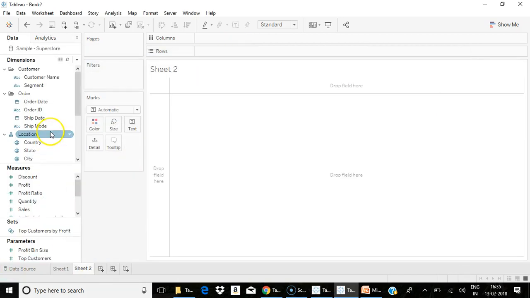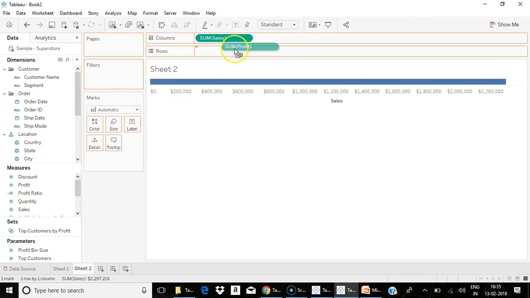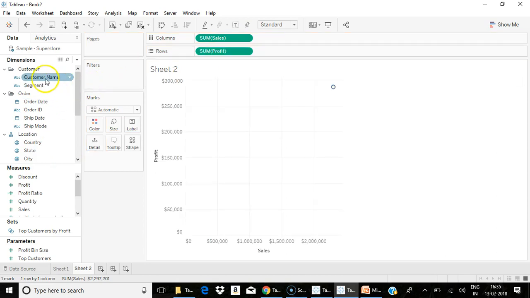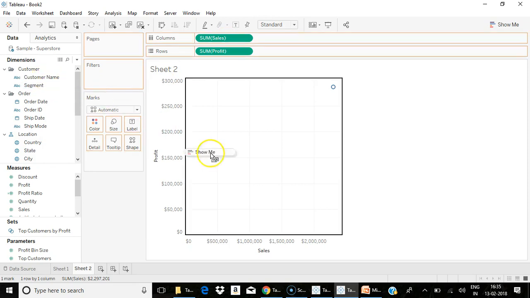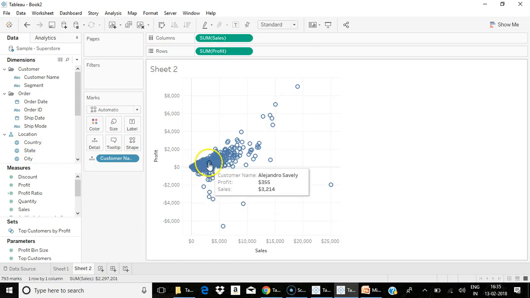Next, let's see about trend lines. For using trend lines, first of all, I like to create a scatter plot using sales and profit. Here, I'm going to find the dependency between the profit and the sales. That is, either my profit depends upon the sales or not. Let me also consider customer name to analyze the sales and profit of each customer.